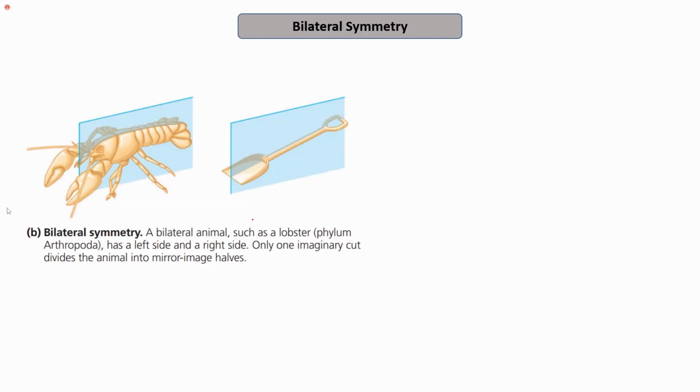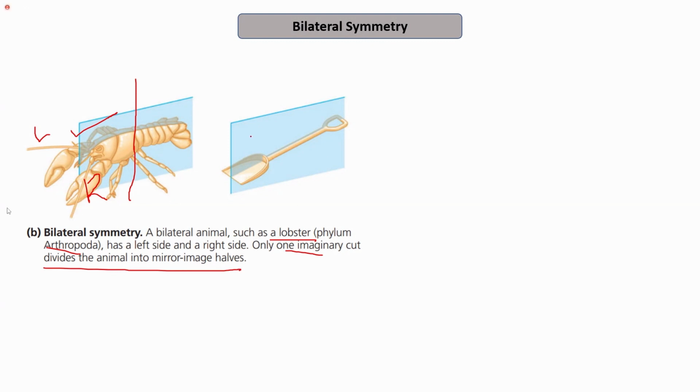In bilateral symmetry, we can consider a bilateral animal such as a lobster, which belongs to the phylum Arthropoda. It has a left side and a right side. If we use this plane as a plane of symmetry, we will not get two similar equal halves. It has just one plane of symmetry, where one is the left side and the other is the right side. So the plane of symmetry divides the organism into two equal halves on the basis of their left and right side. Only one imaginary cut can divide the animal into mirror image halves.